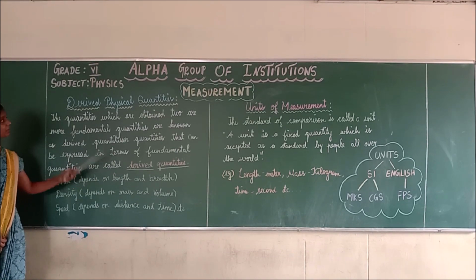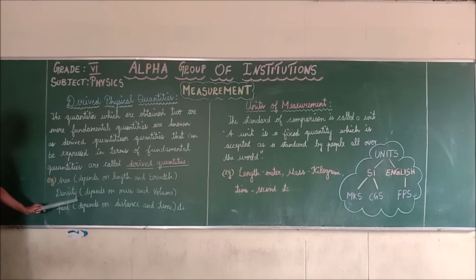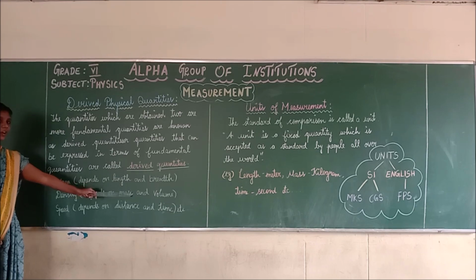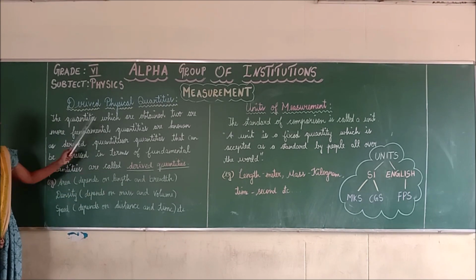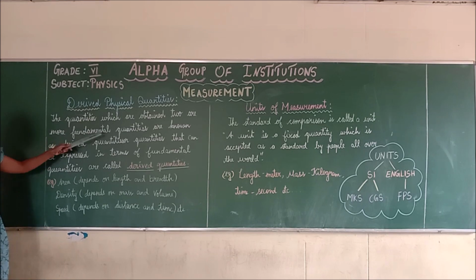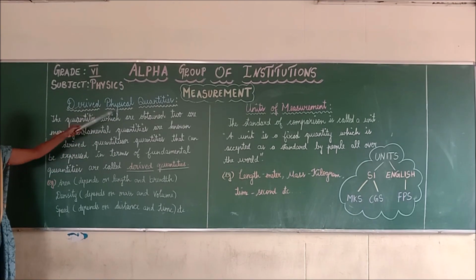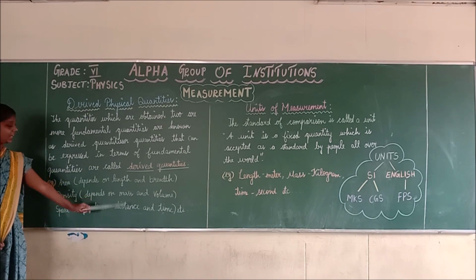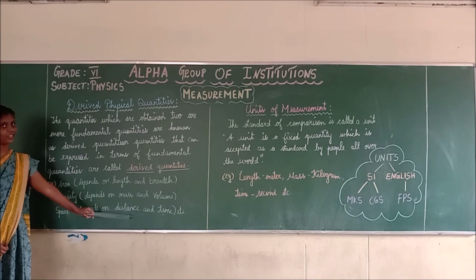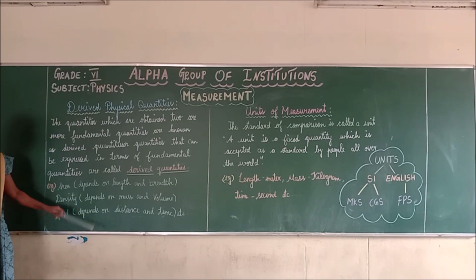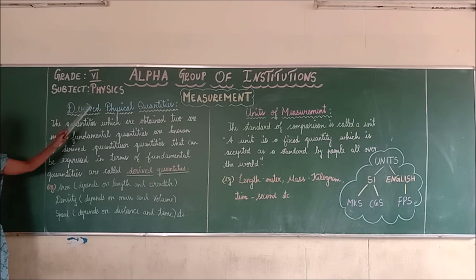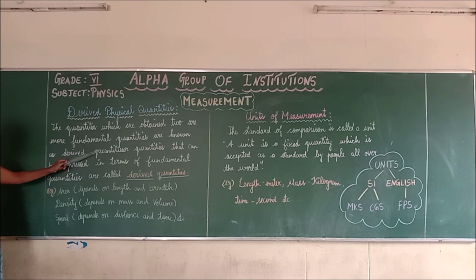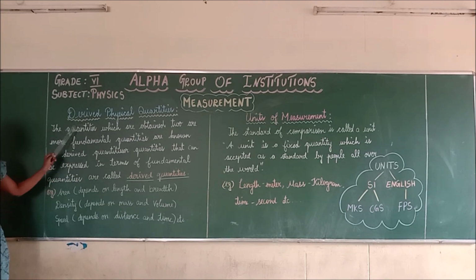Do you understand the example for derived quantities? Next, density. Density depends on what? Mass and volume. And mass and volume are fundamental quantities. Next example is speed. Speed depends on distance and time, which are fundamental quantities. Once again, the definition of derived quantities: the quantities which are obtained from two or more fundamental quantities are called derived quantities.